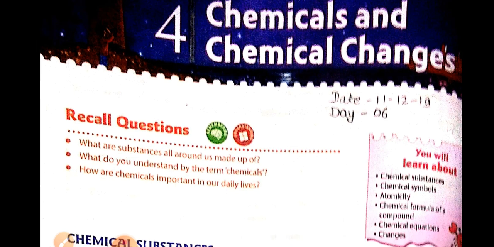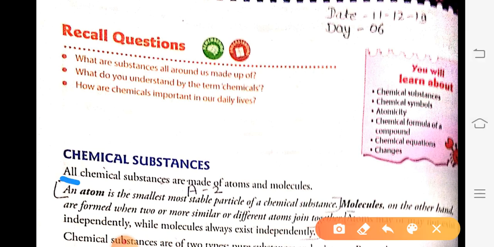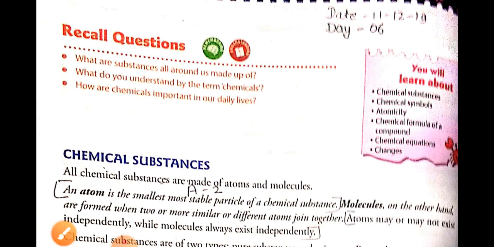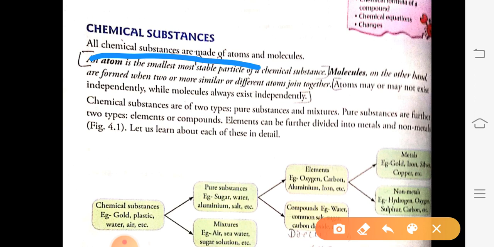What are chemical substances made up of? All the chemical substances are made up of atoms and molecules of a particular substance.